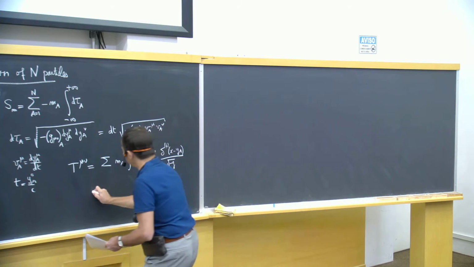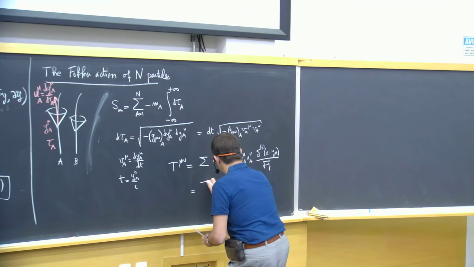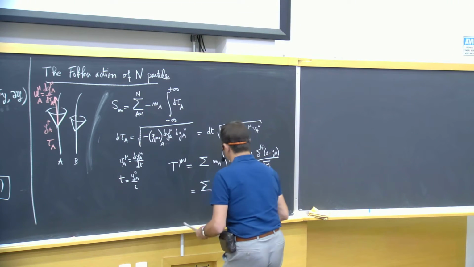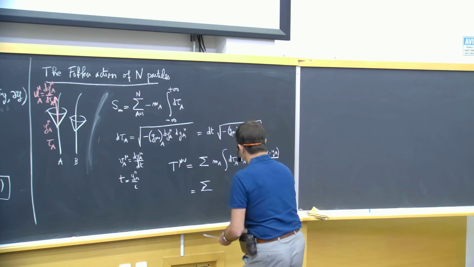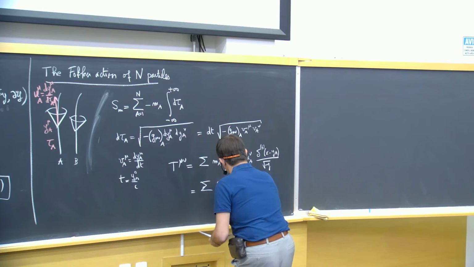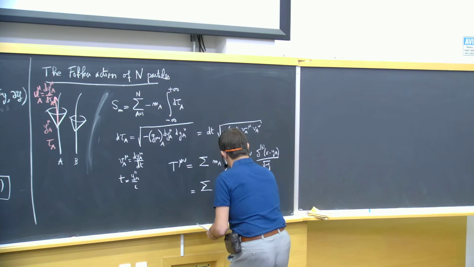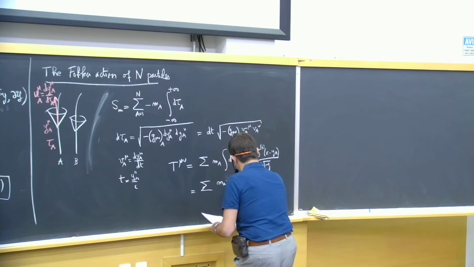You have also an alternative expression of the T^mu nu using ordinary three-dimensional variables, using coordinate velocities instead of covariant velocities.